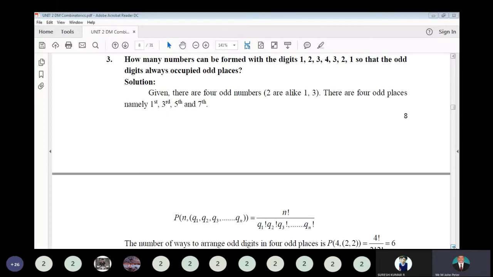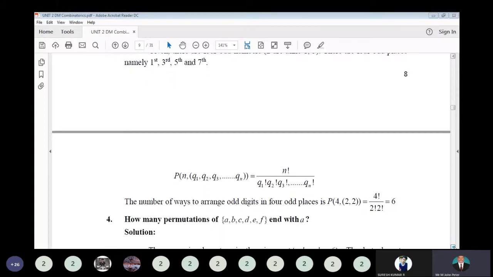How many different ways can you make it? 4 numbers are available, so 4 factorial ways, but we have 2 numbers alike, 1 twice and 3 twice. So that is 4 factorial divided by 2 factorial into 2 factorial. Similar to the last problem, but the previous one was in English letters and this one is in numbers. That's the difference.